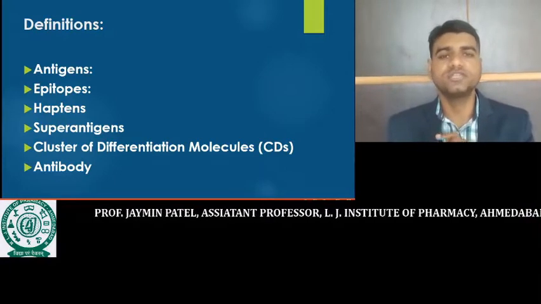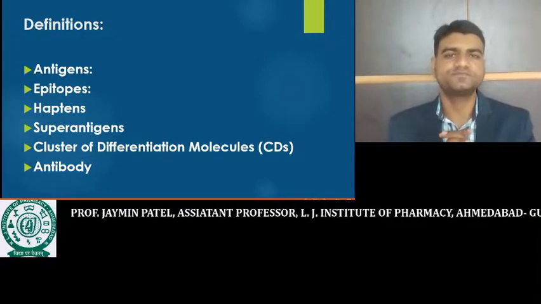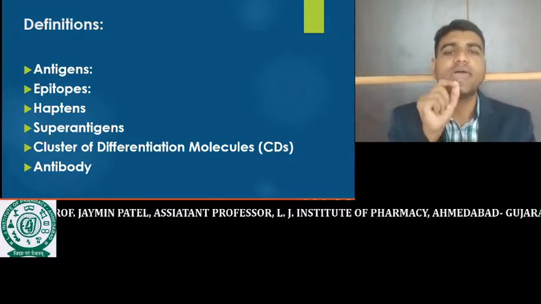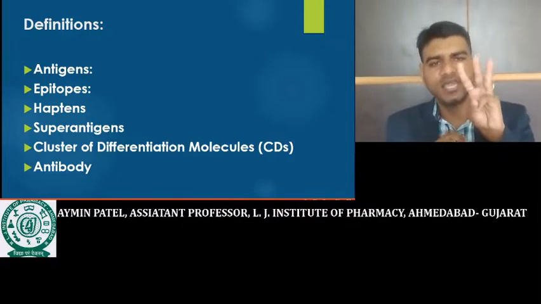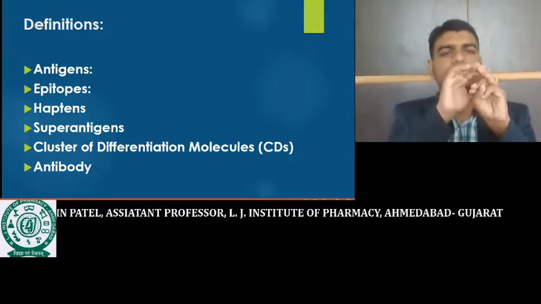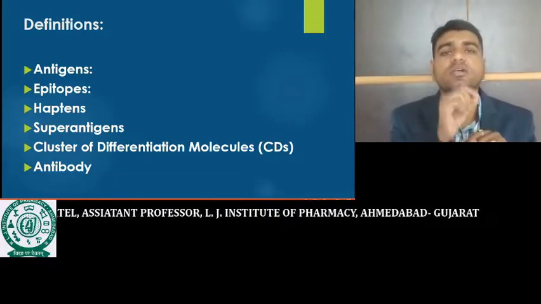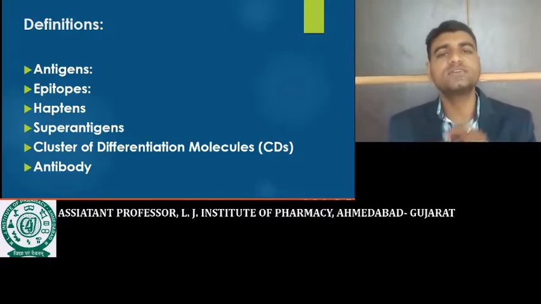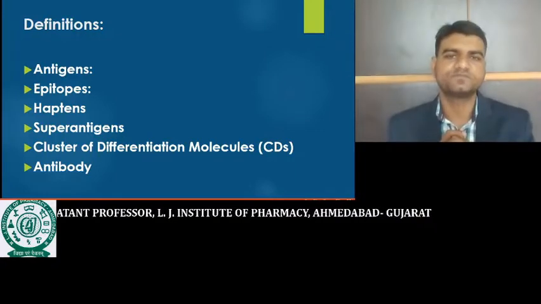Now, the most important CDs that we need to understand are CD4 and CD8. CD4 is the receptor present on the surface of the helper T cell, a type of T cell that we will discuss later on. The main three types of T cell are the helper T cell, cytotoxic T cell, and suppressor T cell. On the surface of the helper T cell, this CD4 receptor is present. So sometimes the helper T cell is also called a CD4 T cell. CD4 T cell is nothing but the helper T cell.